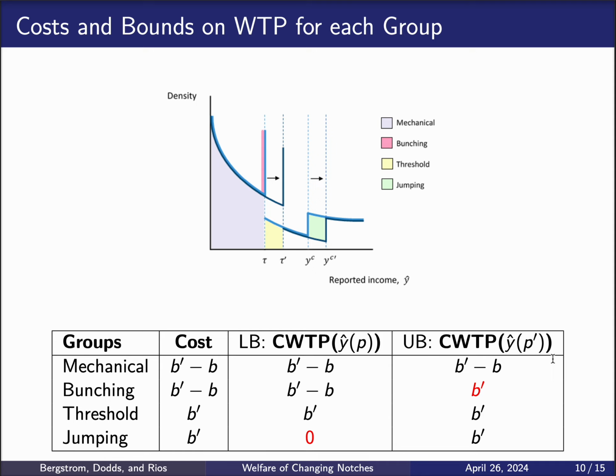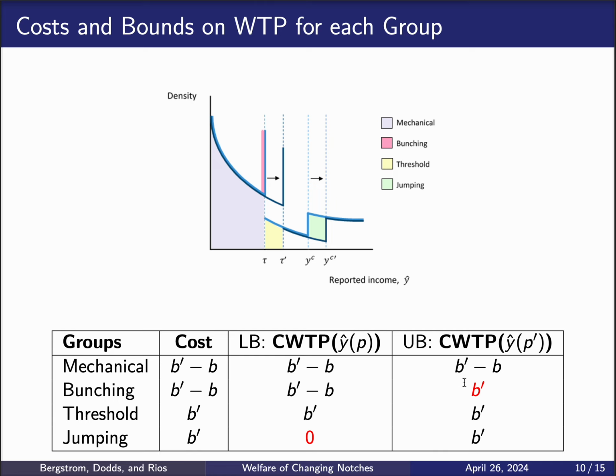Now for bunching households, we actually need to make this calculation because they do have a behavior response, right? So the cost of the program is also going to be B prime minus B because these households are also eligible before and after the program. They're just moving from tau towards tau prime. However, to compute the lower bound of the willingness to pay, we're going to have to calculate the counterfactual willingness to pay at y hat of p, which in the case of bunching households is just tau. But at tau, they're also eligible before and after the reform, and therefore they would be willing to pay B prime minus B if we hold their decision constant at tau.